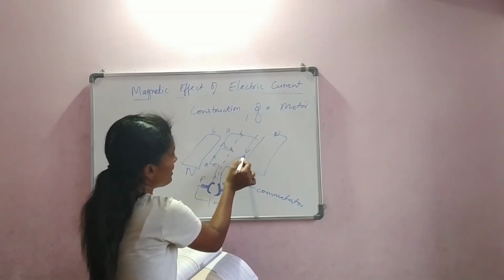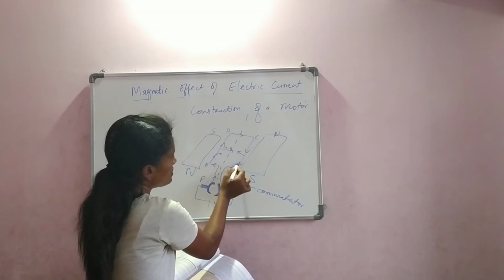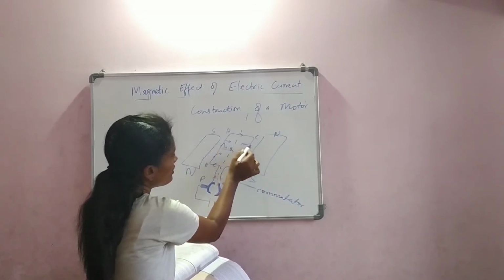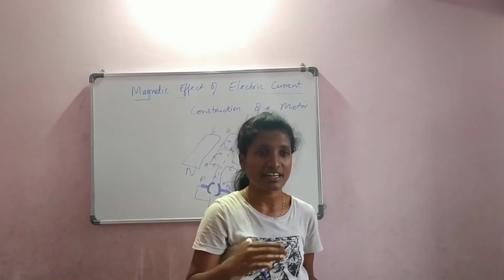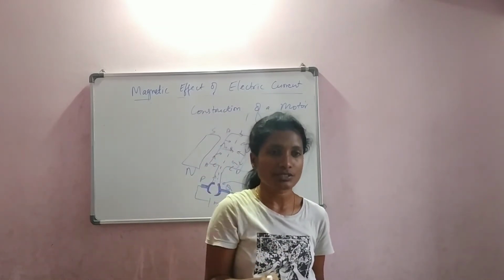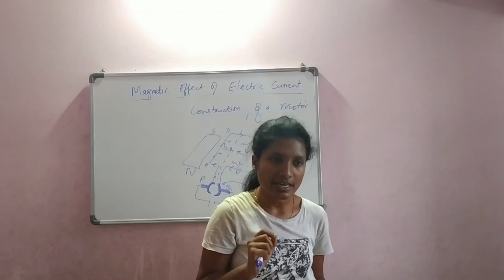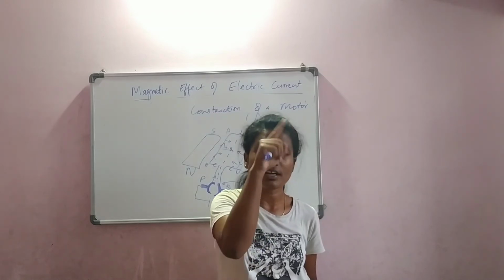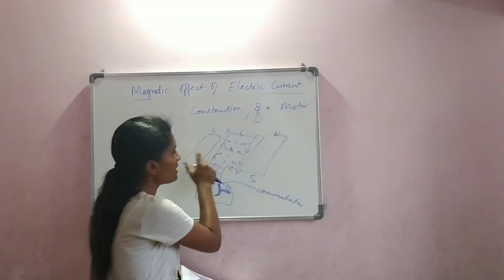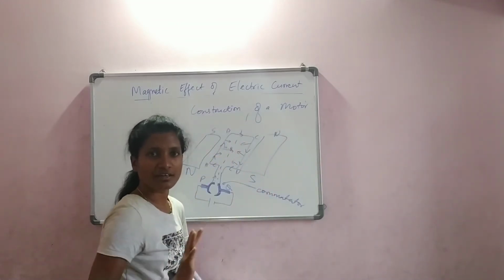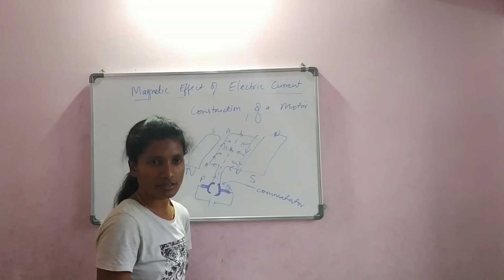There is also mechanical force coming all the way. Please students, don't get confused. Magnetic field is different. Mechanical force is different. Magnetic field is created by the current flowing in a conductor around it. And this mechanical force is coming from these two magnets. The magnets are pushing the current carrying conductor.